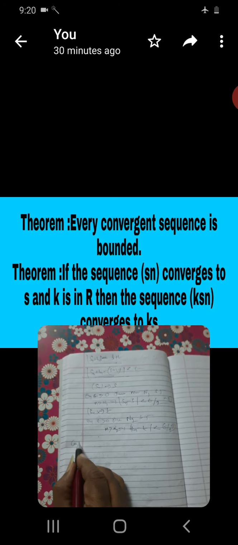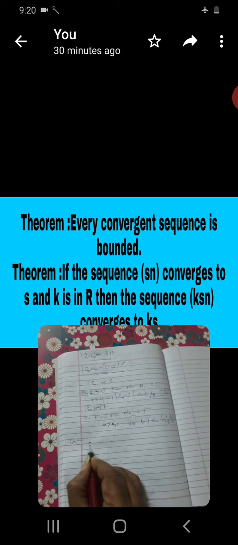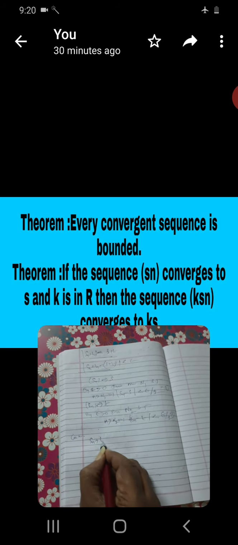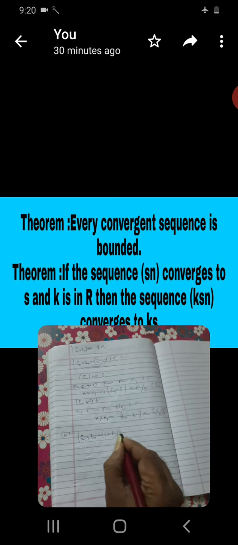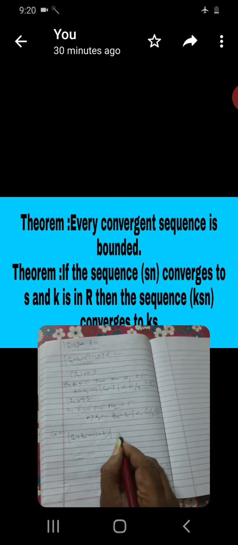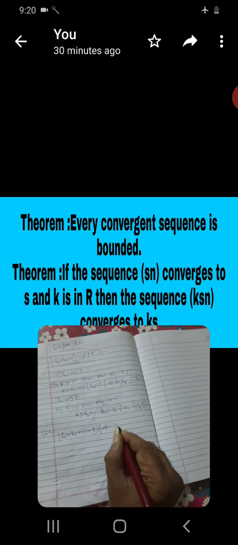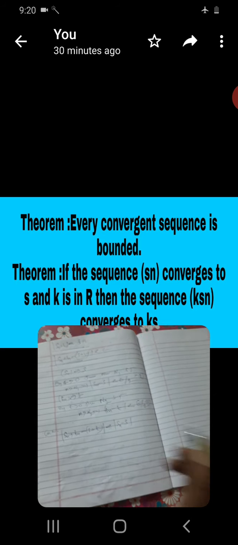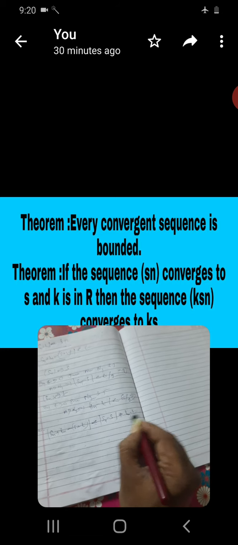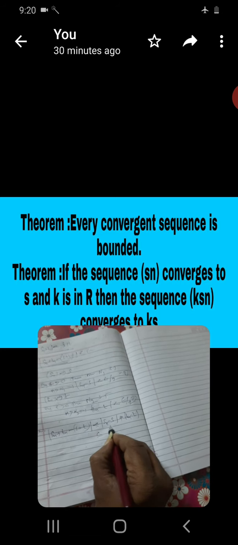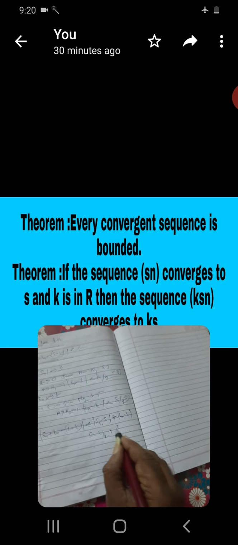Consider the step Sn plus Tn minus S plus T. Here you write, less than or equal to the absolute value of Sn minus S plus the absolute value of Tn minus T. Sn minus S is less than epsilon by 2, Tn minus T is less than epsilon by 2.